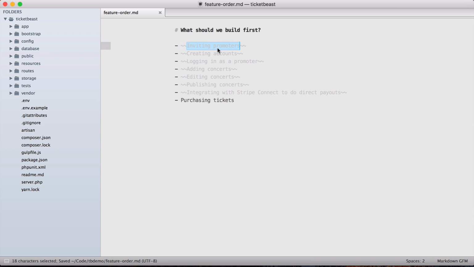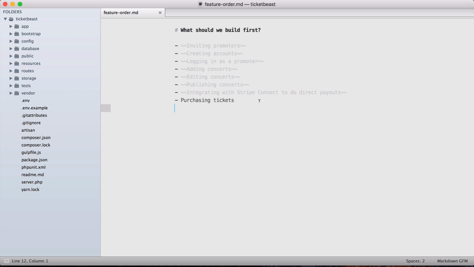So by thinking about ways that we can solve these problems without code, we've been able to focus on just the purchasing tickets functionality and do that first instead of worrying about everything else. We'll definitely have to do all that stuff down the road, but by figuring out alternative solutions to some of these problems, we've come up with an MVP version that we can build, where the main feature that we actually have to write in code is just allowing people to purchase tickets and get tickets to these concerts.